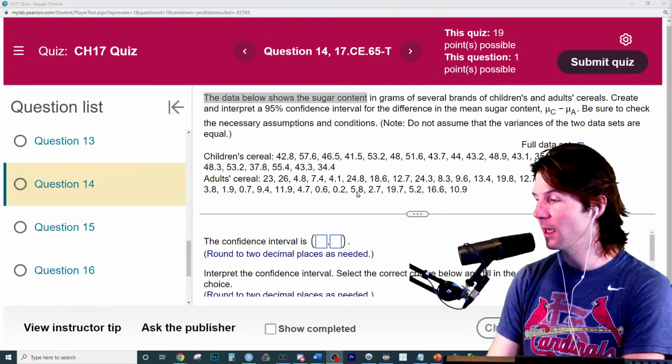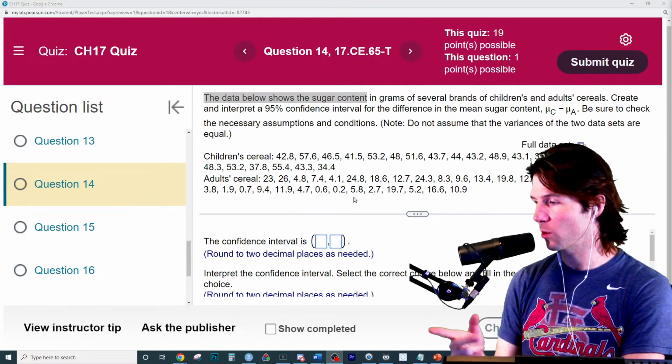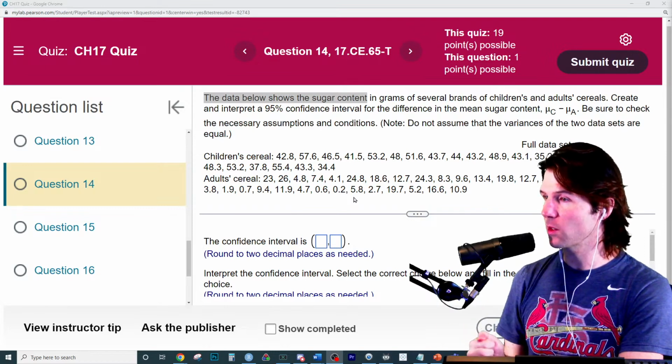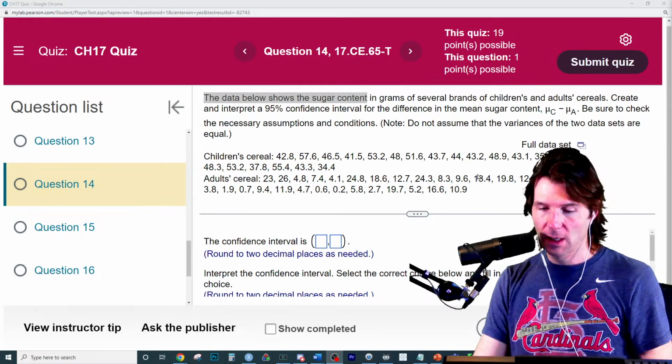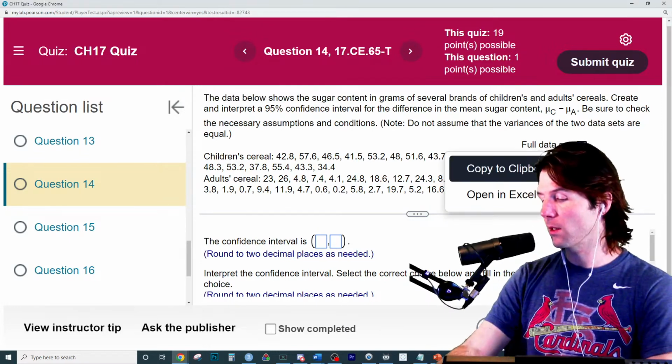24 is a lot for an adult cereal. It seems to me that children's cereal generally has more sugar in it. So we'll take a look right here. Does that make sense? The researchers actually took the cereal and measured how much sugar is in a serving of it. So let's go ahead right here and copy to clipboard.